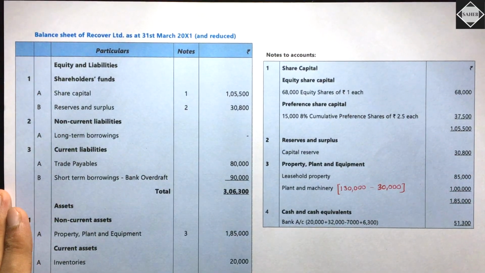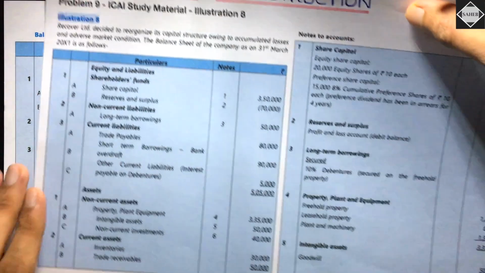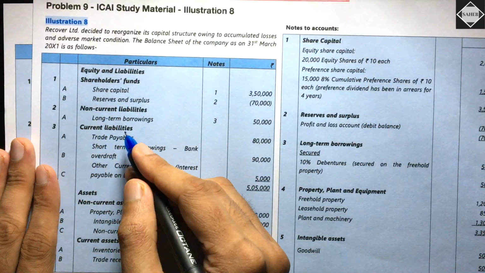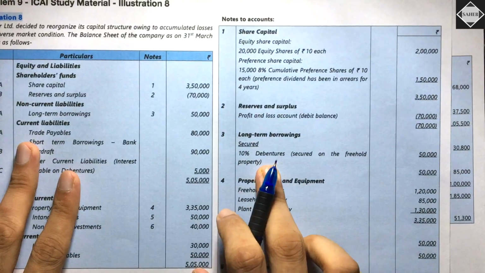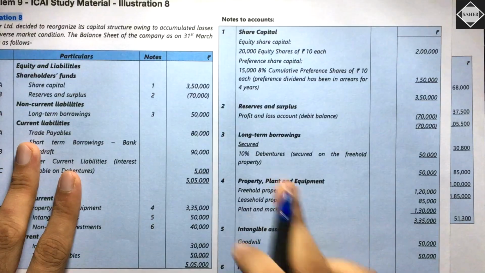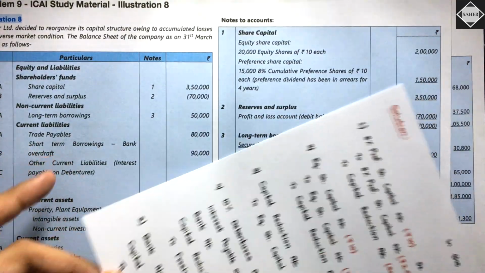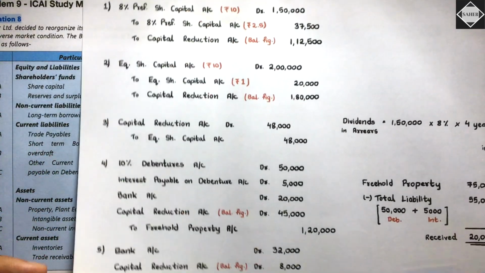Then what else do we have in the question? Check. In the question we have long-term borrowings. In long-term borrowings we had debentures. Do we still have debentures? No, we have completely settled the debenture, isn't it?